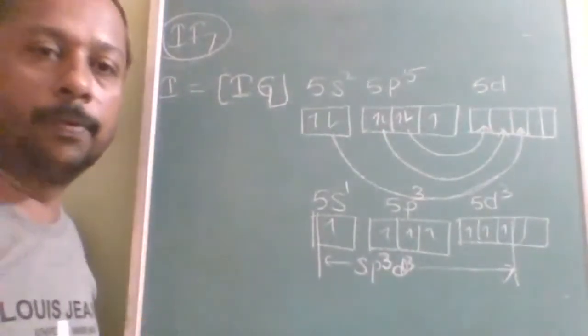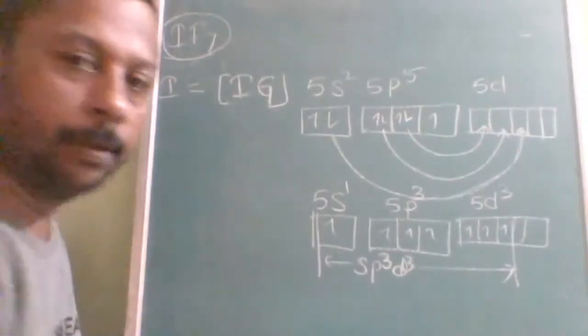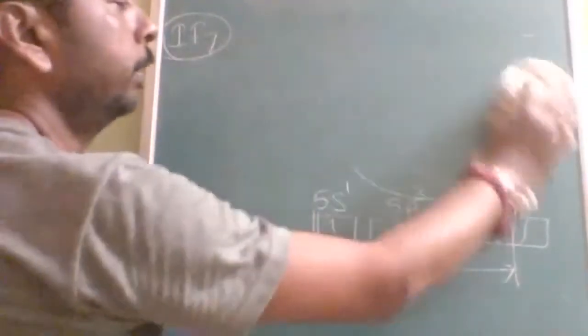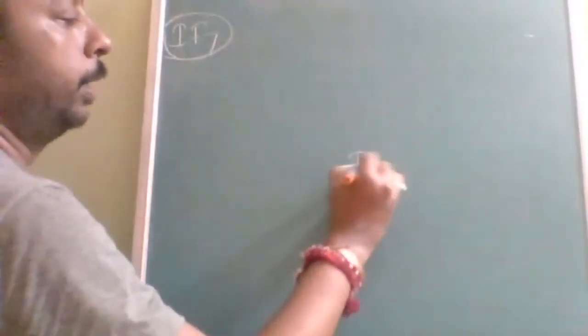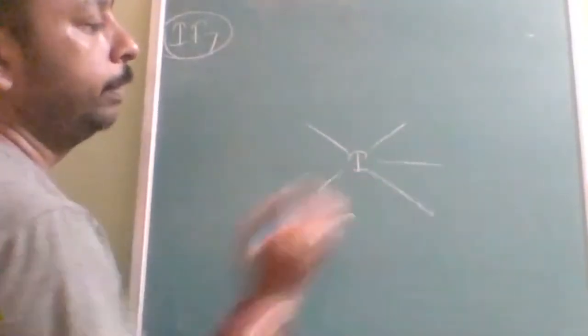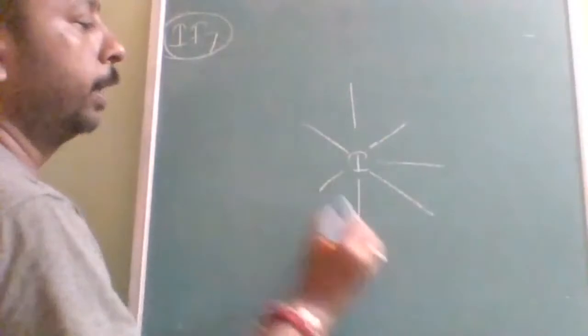I will draw that provided you note down this diagram. Okay, now I will draw the structure. I told you trick to remember. First triangle, then square. Obviously, it is going to be pentagonal bipyramidal. It is also called as distorted octahedron. Okay. So iodine, see 5 will be equatorial and 1 will be axial.